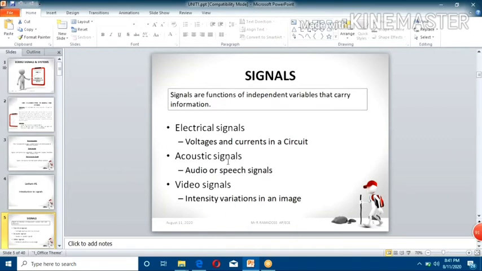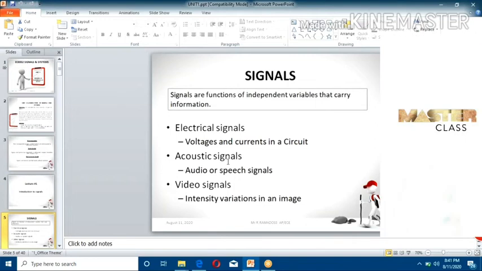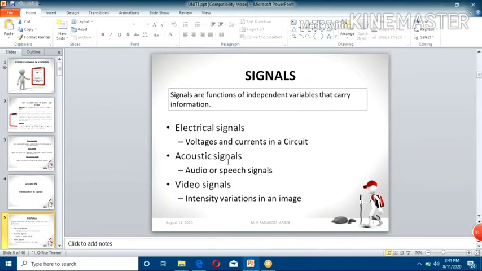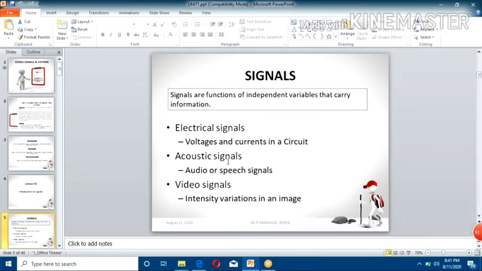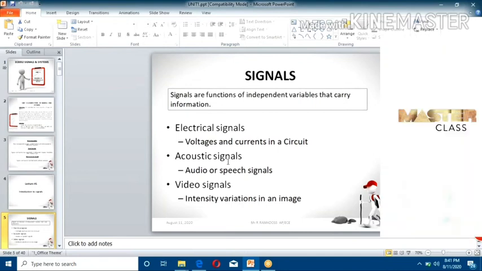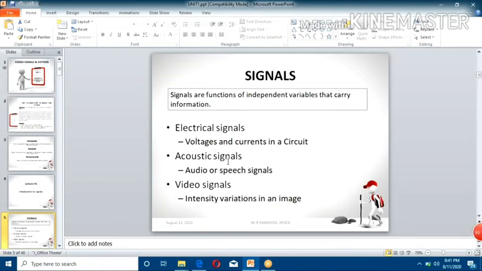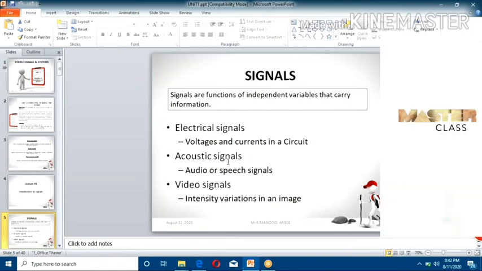Now I am speaking to you. I will convey some information through a voice signal, isn't it? So my voice signal, that is the speech signal, is generated by me, right? This speech signal is an analog signal. This is the best example of analog signals. So signal means it will convey some information, or carry the information, or provide some information.